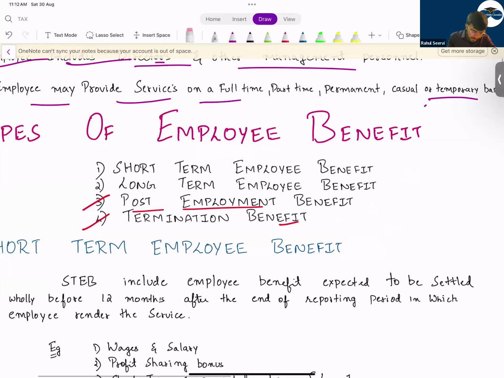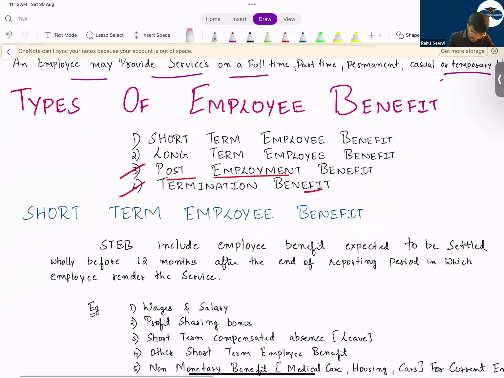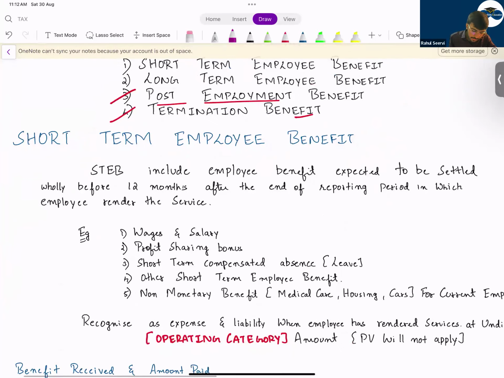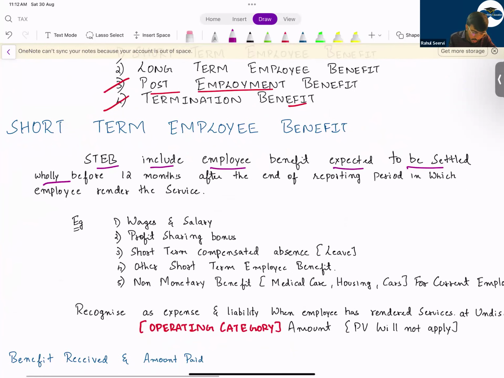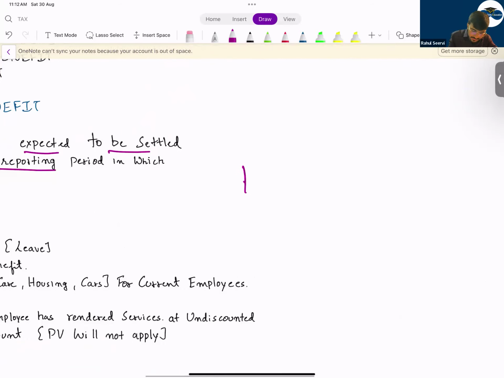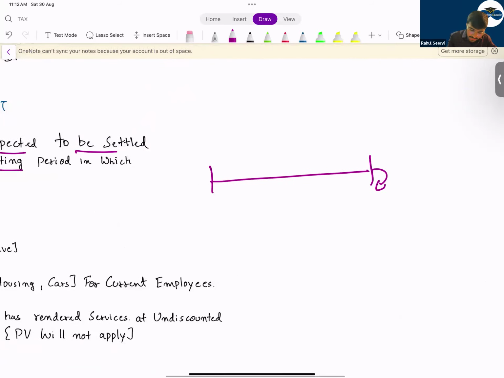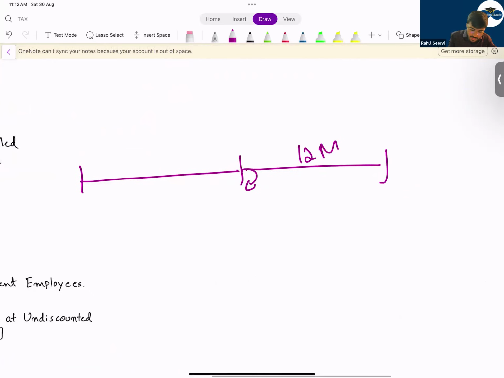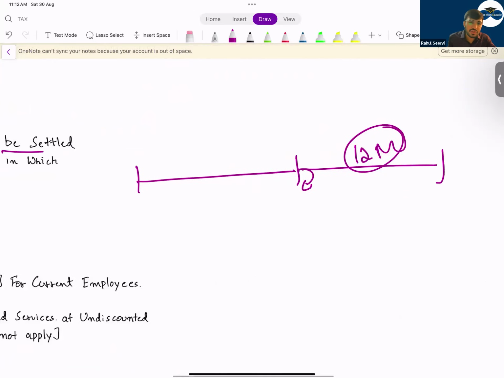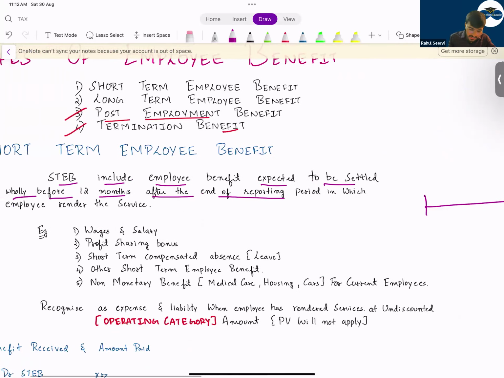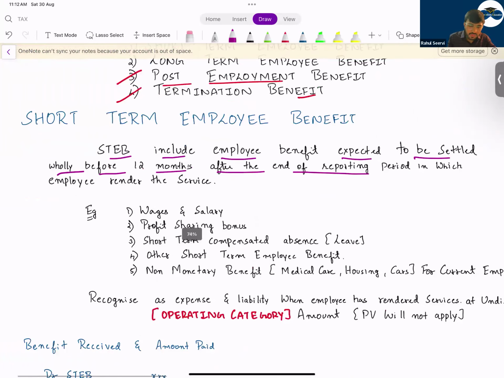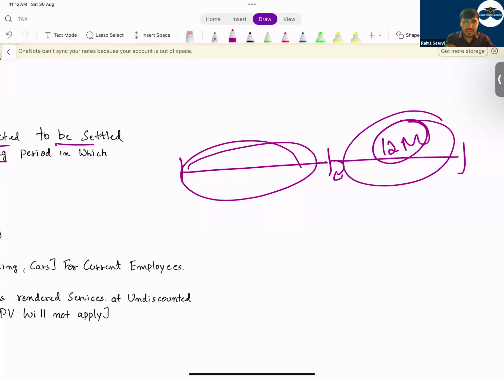Now coming to short-term employee benefit. So what does short-term employee benefit mean? See here. Short-term employee benefit includes employee benefit expected to be settled wholly before 12 months after the end of the reporting period. That means this is the reporting period. After that, if it is settled within the next 12 months, it will be short-term employee benefit, in which the employee renders the service. So the employee will render the service here, but the benefit will be paid the next year.